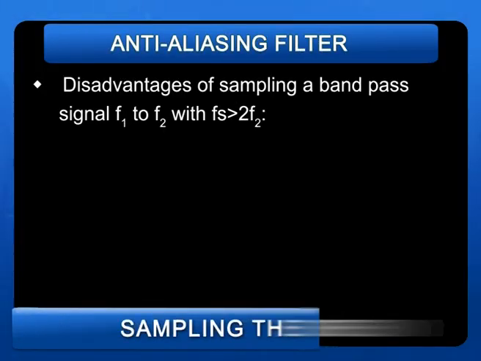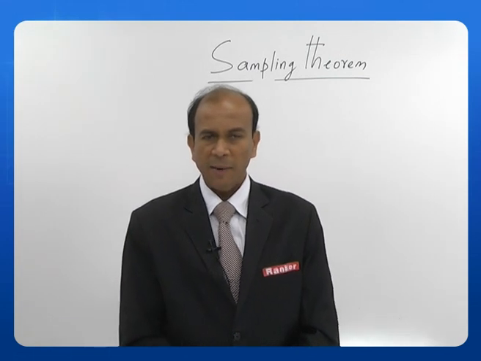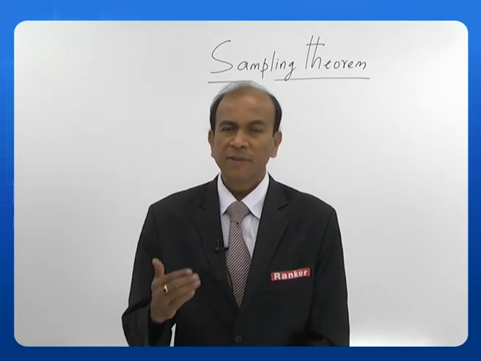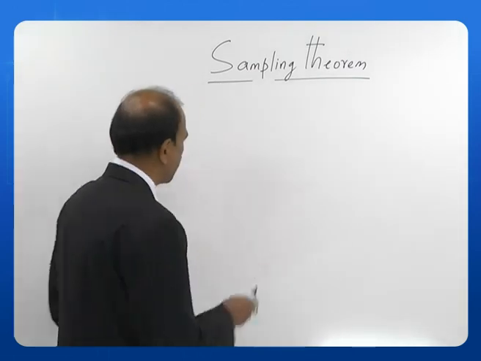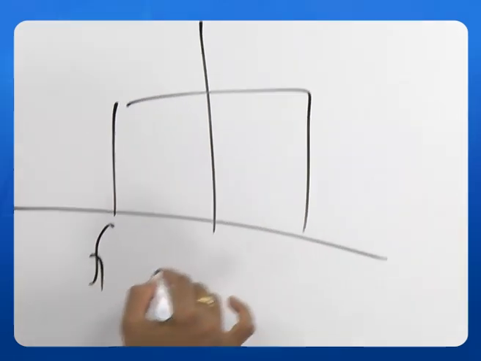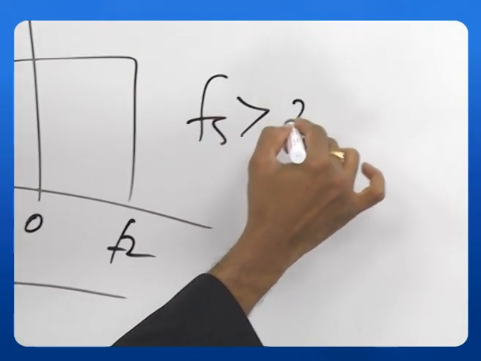Let us see what are the disadvantages of sampling a band pass signal from f1 to f2 with fs greater than 2 f2. Okay, you have a band pass signal existing from f1 to f2 and I am sampling at a rate fs greater than 2 f2. Let us take a band pass signal. Let us say you have a signal here, this is f1 and f2. Okay, my sampling rate is greater than 2 f2.